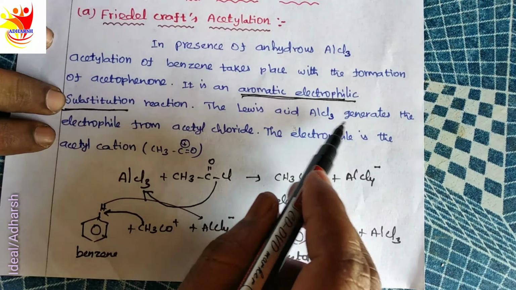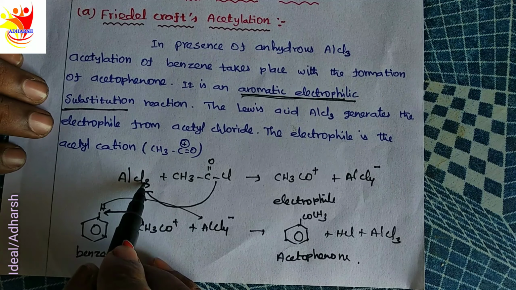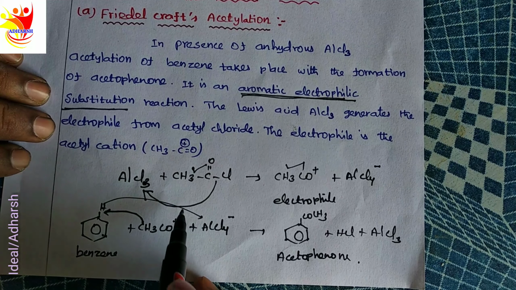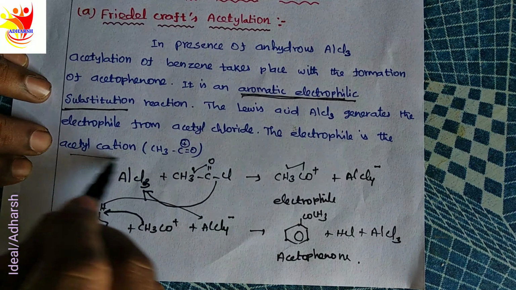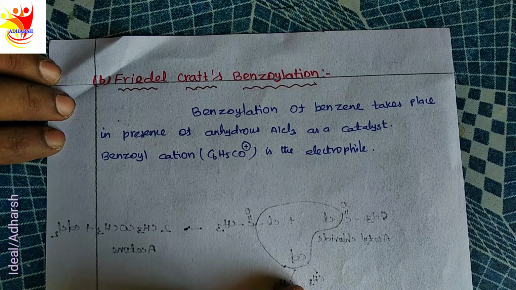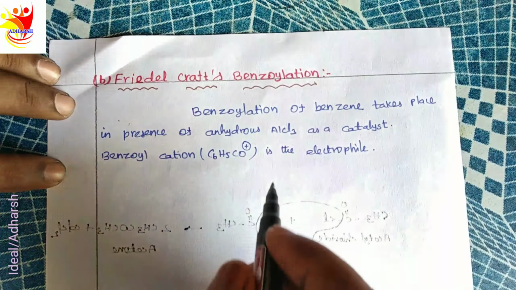The Lewis acid aluminum chloride generates the electrophile from acetyl chloride. The electrophile is the acetyl cation.